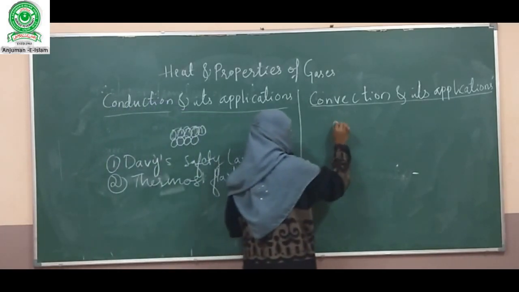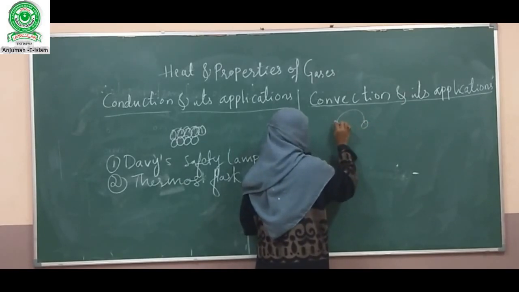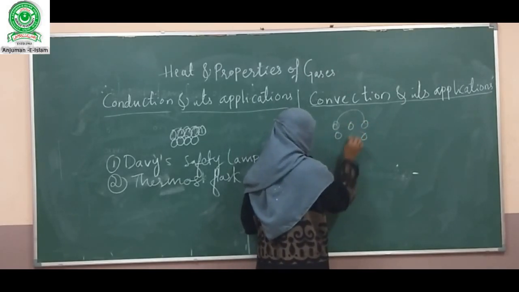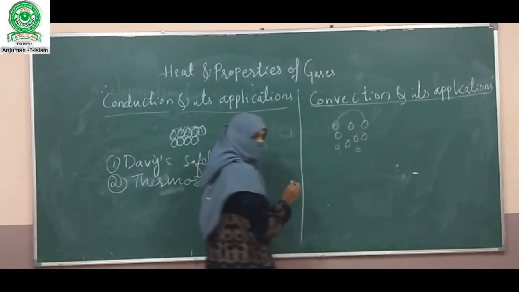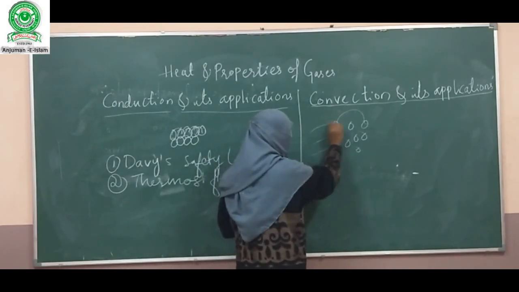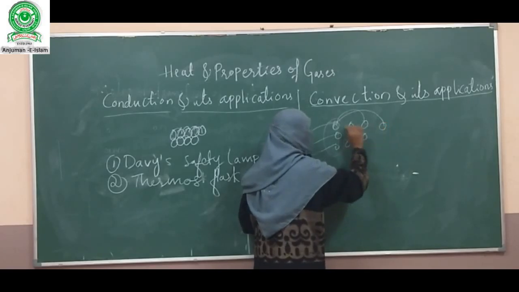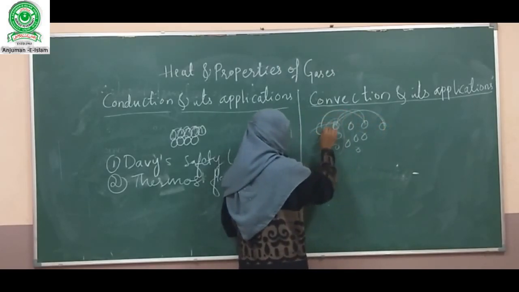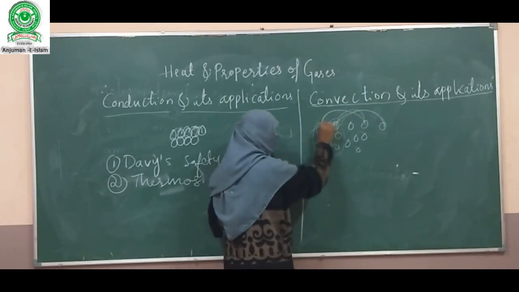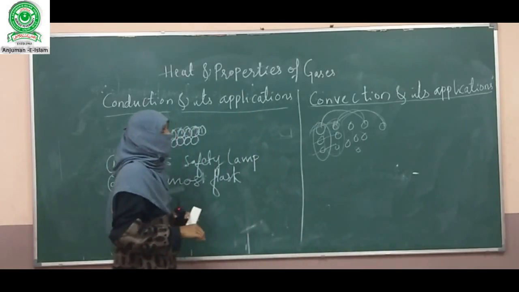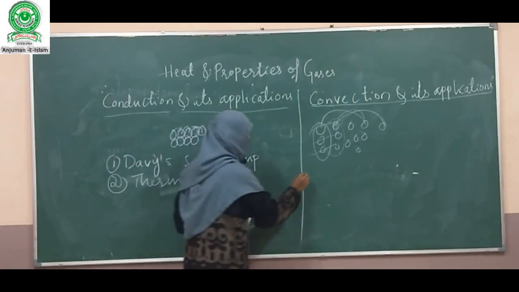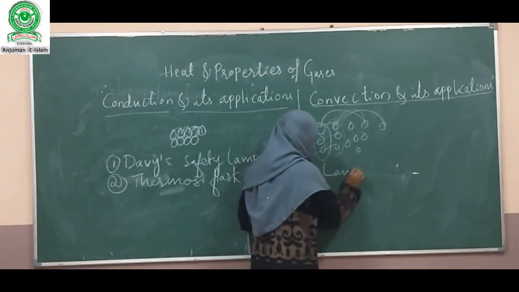Here heat transfers with the molecules. For example, in liquids molecules are loosely bonded. When we supply the heat to the molecules, these molecules absorb the heat and they will move from one place to another place. Other molecules come here, again these molecules absorb the heat. Applications are land and sea breeze.